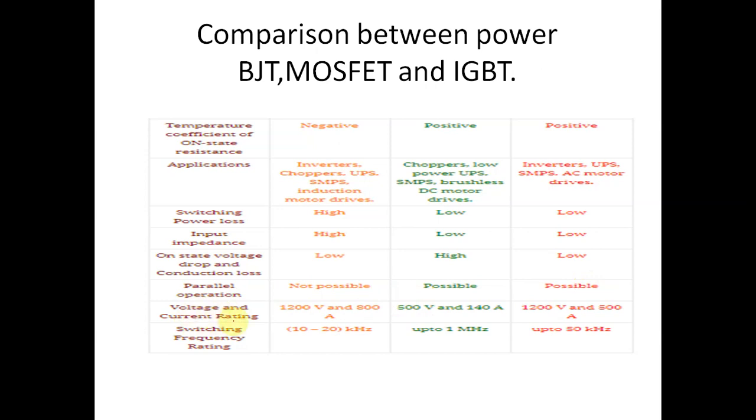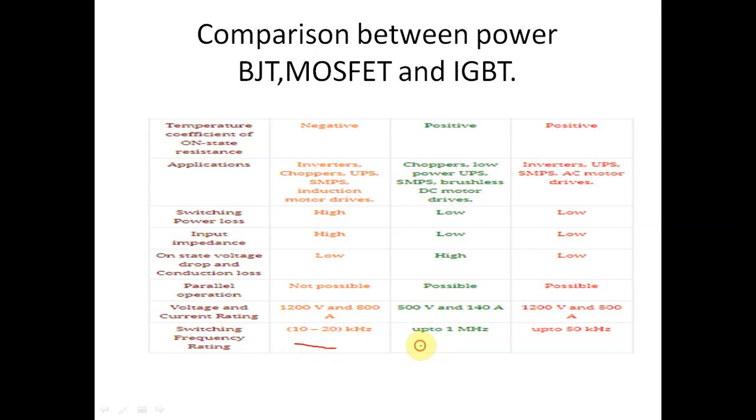Current and voltage ratings. BJT has 1200 volt and 800 ampere. MOSFET has 500 volt and 140 ampere and IGBT has 1200 volt and 500 ampere. Switching frequency rating: the switching frequency of power BJT lies between 10 and 20 kilohertz.